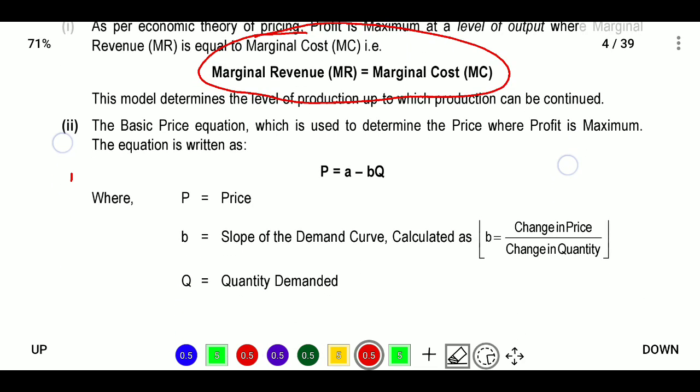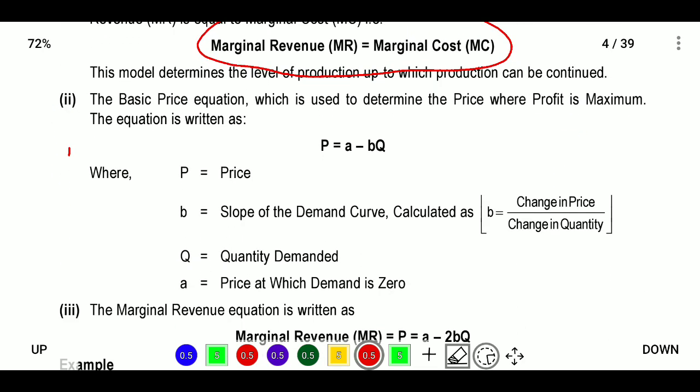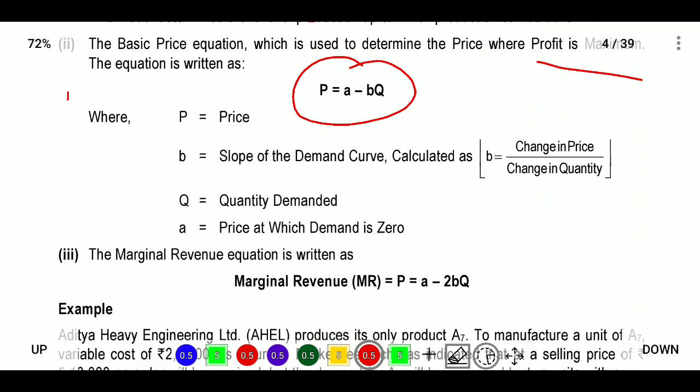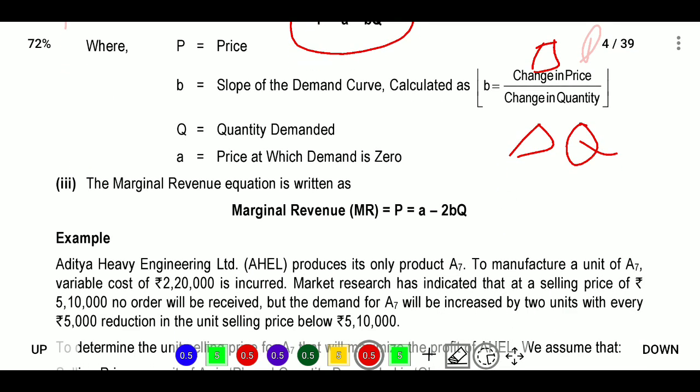Next, they provided one formula for the calculation by which profit is maximized: P is equal to A minus BQ. Here P is the price, and B is the slope of the demand curve, which is change in P divided by change in Q. P is price, Q is quantity, and small b is change in price divided by change in quantity.